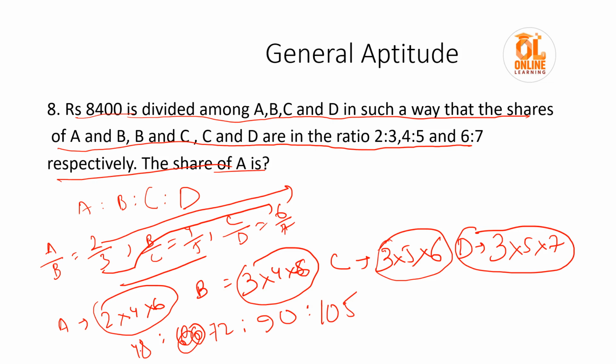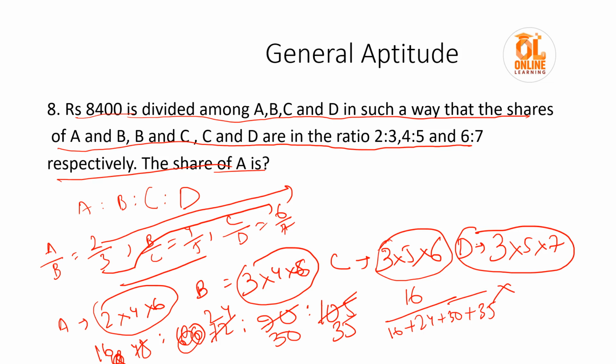We can reduce it by dividing by 3. It would be 16, 24, 30, 35. So what will be the A share? A share would be 16 by the total, 16 plus 24 plus 30 plus 35, into the total amount that is given, 8,400. If you sum it, it would come to 105.